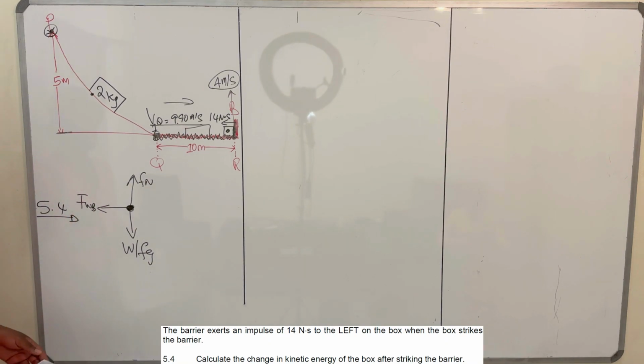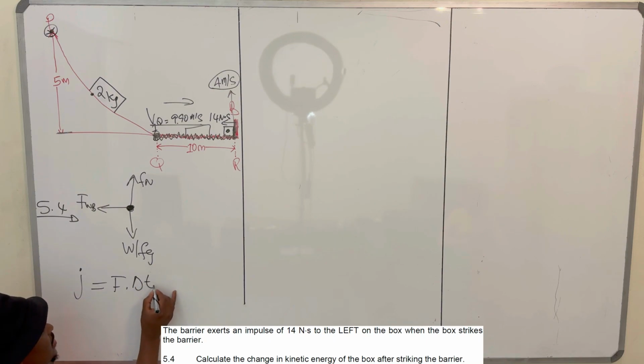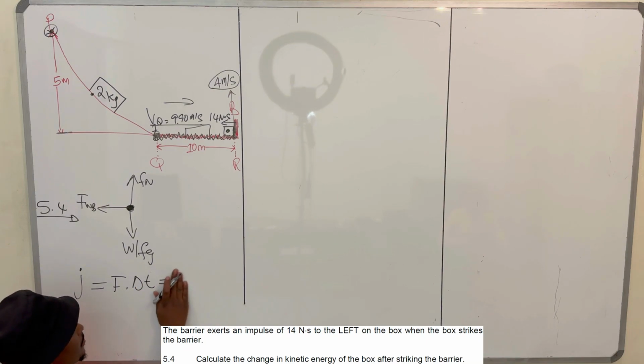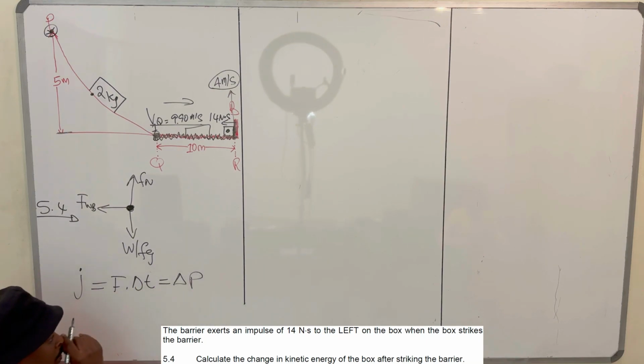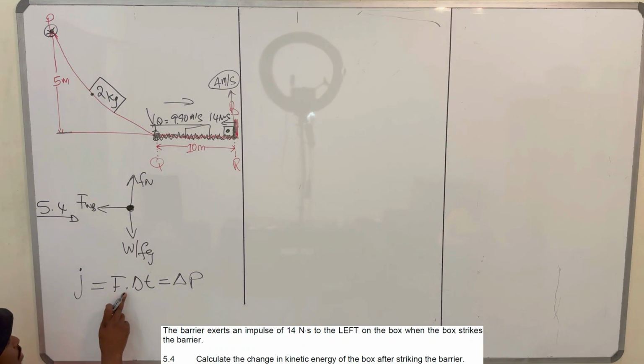So you know that the impulse, which is equal to F times delta t, causes the change in momentum of the box. So the impulse of 14 Newton seconds will cause the change in momentum of the box.